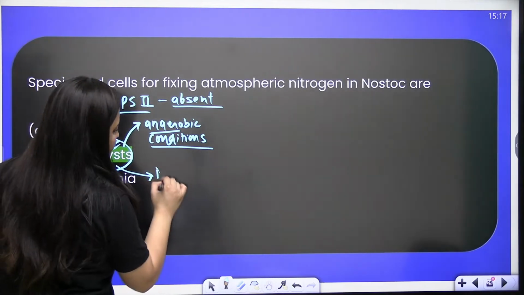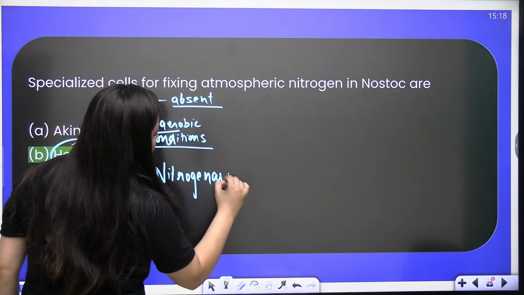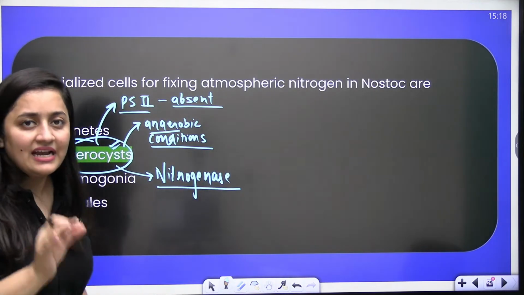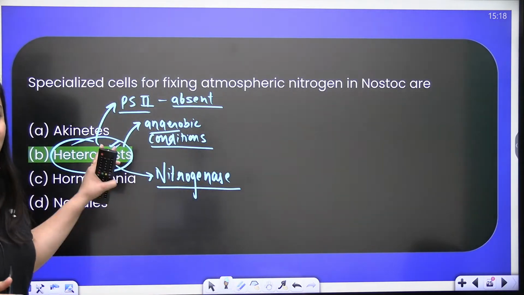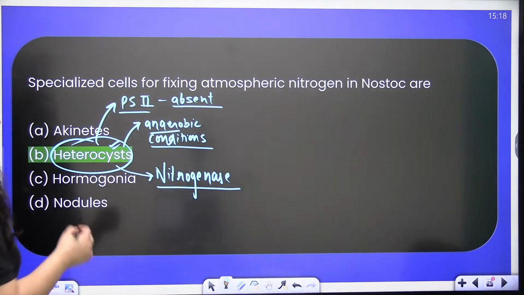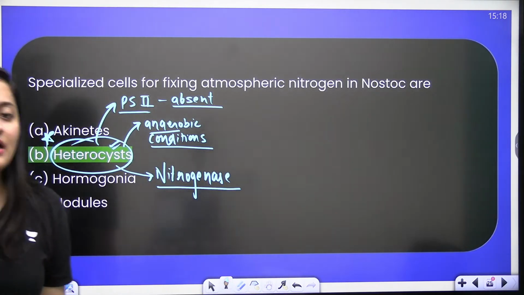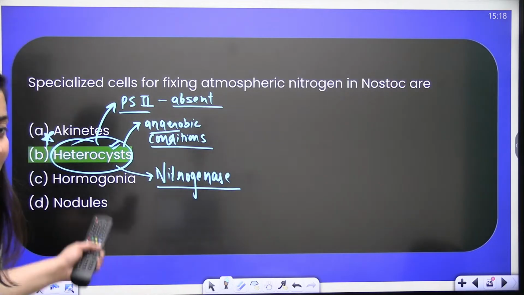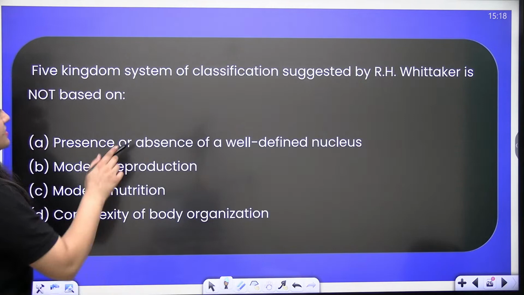Because in the heterocyst we have an enzyme nitrogenase, and that enzyme is very important for fixing the atmospheric nitrogen, and it can only work in anaerobic condition, right? This nitrogenase can only work in anaerobic condition. That is why in Nostoc this is the specialized cell for nitrogen fixation, where the anaerobic conditions are there.